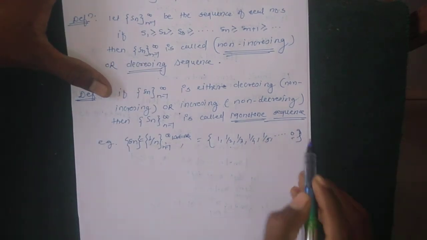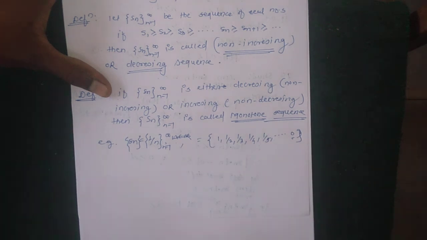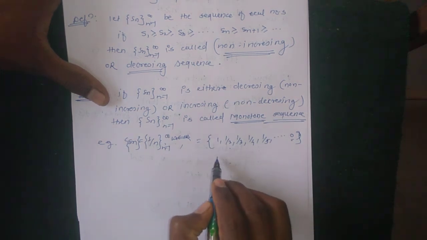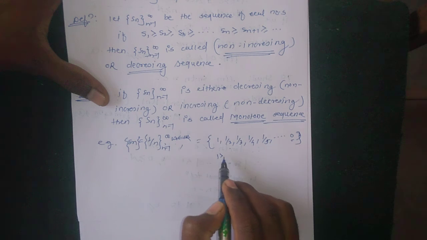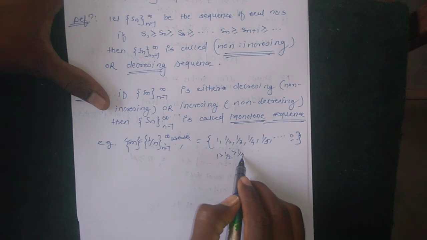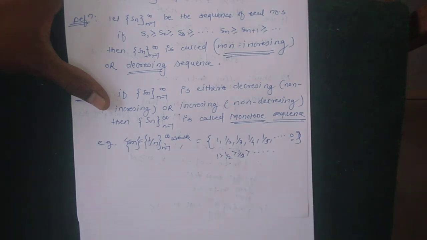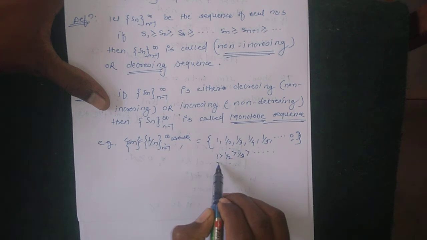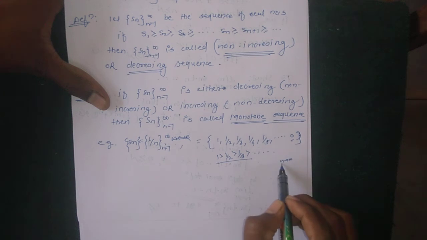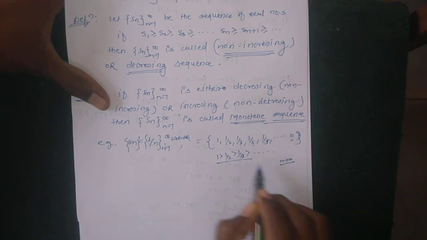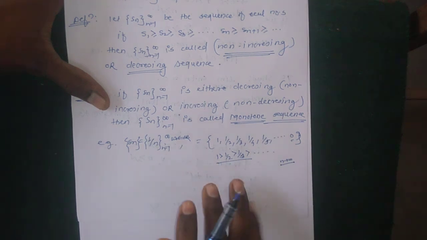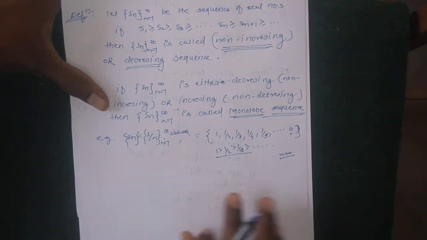Is this sequence increasing or decreasing? Clearly 1 is greater than 1 by 2, 1 by 2 is greater than 1 by 3, and so on. As n increases, the values of the terms decrease. So this sequence is a decreasing sequence, that is, a non-increasing sequence.